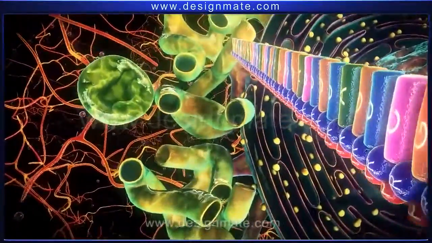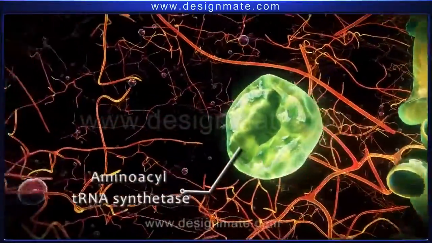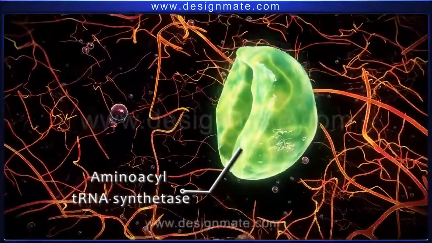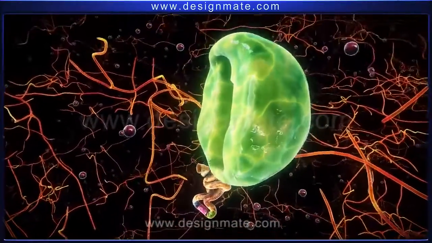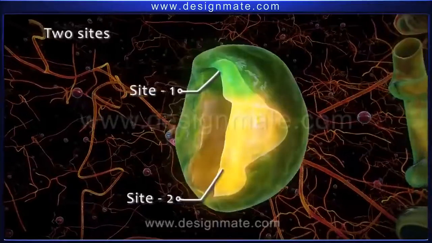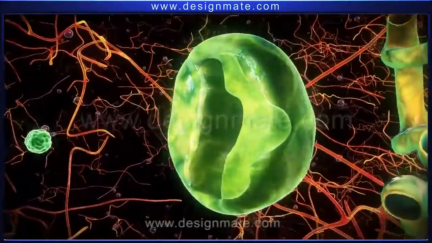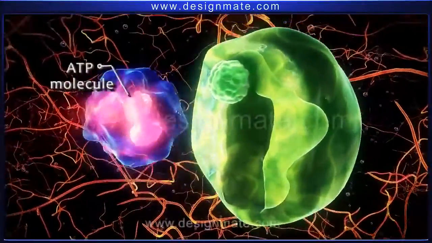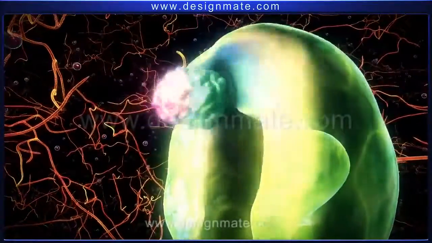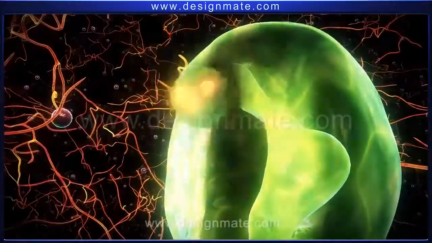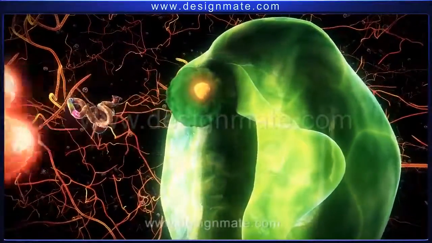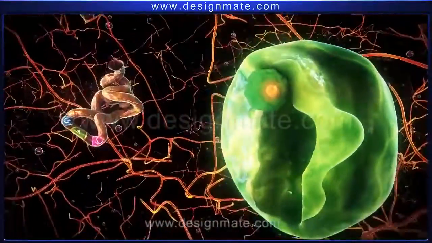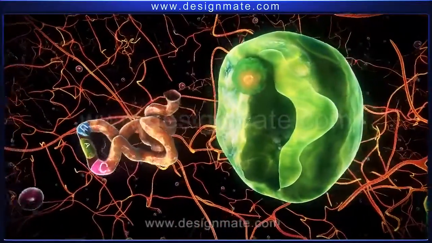Present in the cytoplasm is an enzyme, aminoacyl tRNA synthetase. The enzyme macromolecule has two binding sites. One site recognizes the amino acid methionine. This is followed by binding of the ATP molecule and release of pyrophosphate, resulting in activation of amino acid.